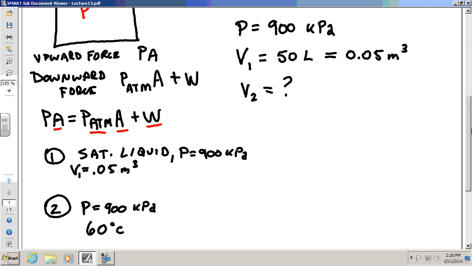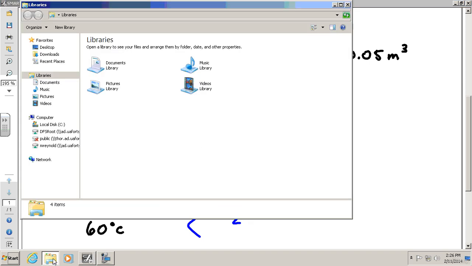So anybody got a strategy for me to get the total volume? Now I know this: if you give me two things, I can look up stuff in the properties. And if you give me two things like here in state 2, I think I can get the specific volume of state 2, right? I think I could do that. Let's do that one first. So let's go to our tables. I'm going to pull up mine here.